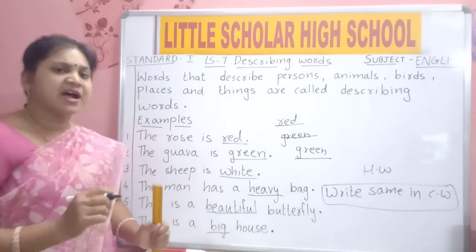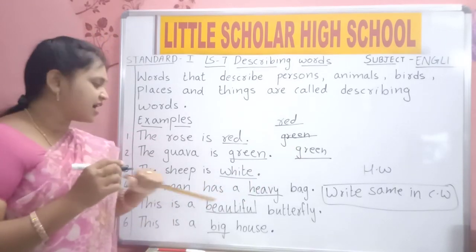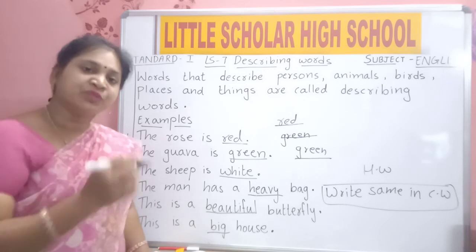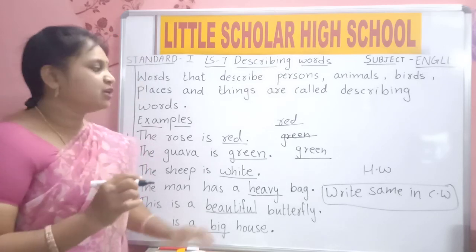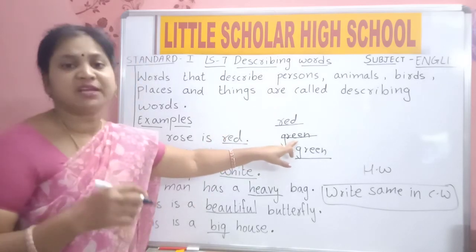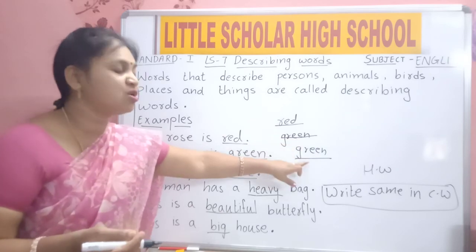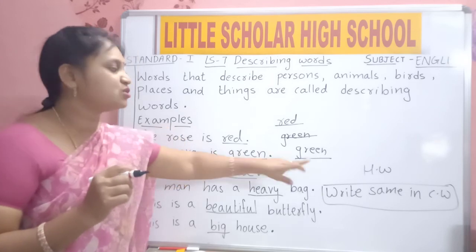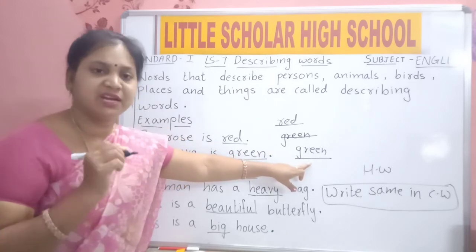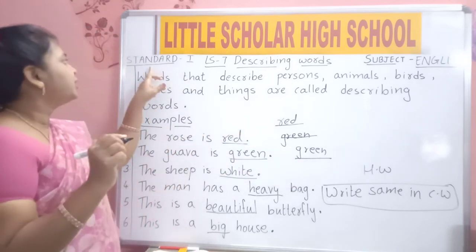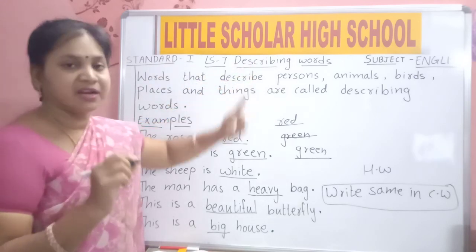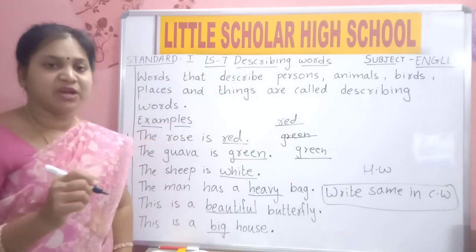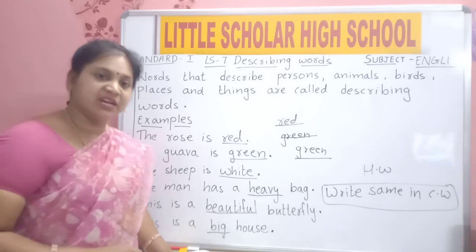Whenever fill in the blanks or any dashes are given, where should you underline? You should underline on the red line. If you underline on the blue line, you will touch the letters. So to look neat and keep all the words clear, you should underline on the red line. Whenever you are doing any underlining, underline on the red line. Don't underline on the blue line. Is it clear? Do your work very neatly.